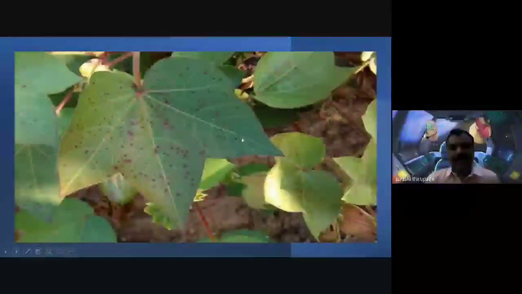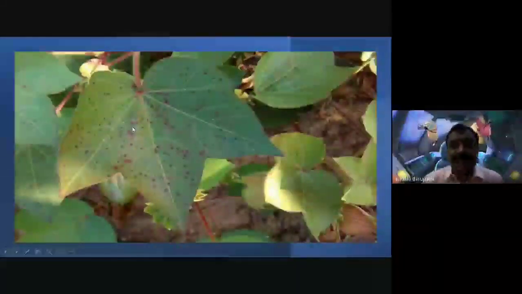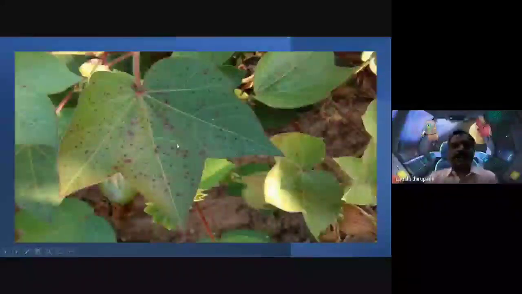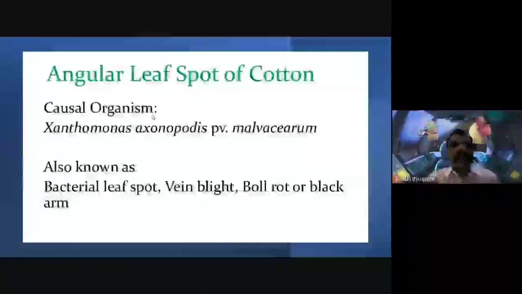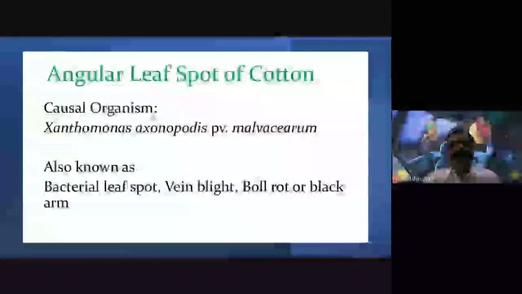One, two, three. The green leaf lamina has different spots. Blackish, brownish spots are observed on the surface of the leaf. So this is nothing but the angular leaf spot of cotton disease.